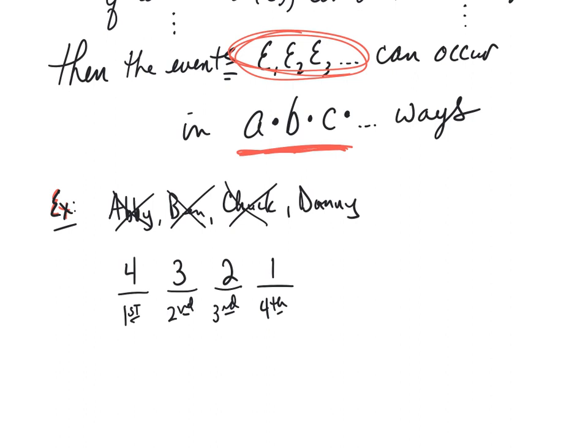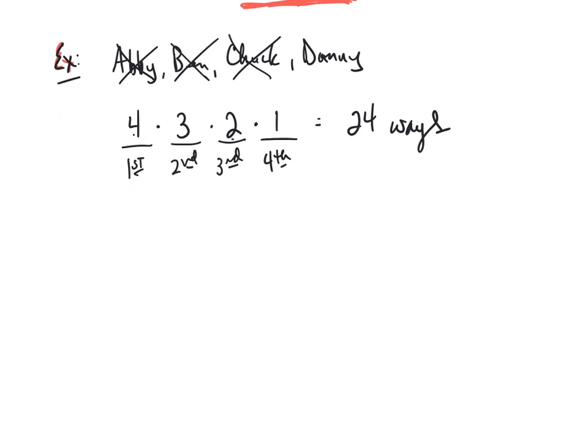So what the fundamental counting principle says is, if we have 4 different people that could stand in the first position, 3 in the second, 2 in the third, and 1 in the fourth, the total number of ways all of that can happen is the product, so multiply those together. So 4 times 3 times 2 times 1 is 24. So 4 people could stand in 24 different arrangements at the door when we're going to one of our programs. Okay? So this idea can be used for a lot of different counting ideas. Let me give you guys another one.